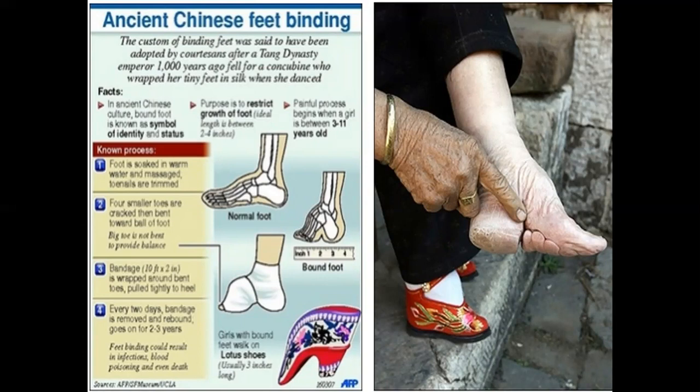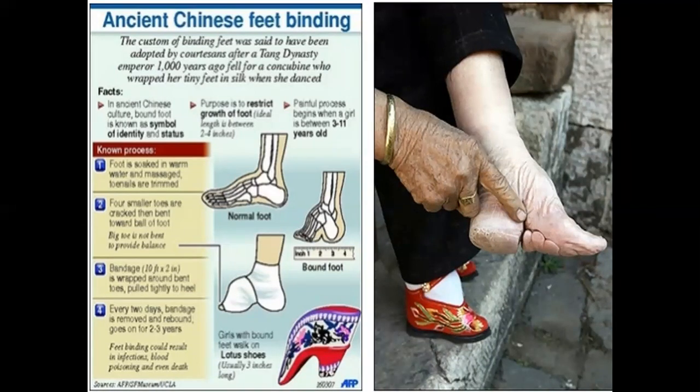So typically they would take the feet, warm the feet in water, massage them, trim the toenails of the girl, and eventually crack the 4 small toes, but leave the big toe intact, because if they would have broken the big toe, the girls would not have been able to walk properly, or they would not have been able to maintain balance.